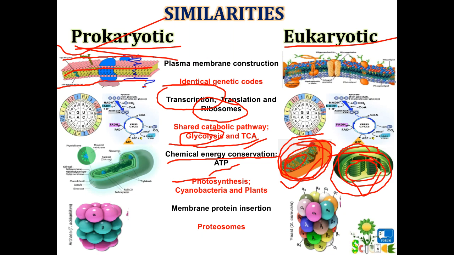Now after the transcription there is a translation, and after the translation there is a synthesis of polypeptide chain. This polypeptide chain is destined to the plasma membrane. In the eukaryotic cell there are certain different destinations also, in prokaryotic also, but here we are talking about membrane protein insertion, that means destination toward the plasma membrane. A similar kind of mechanism operates in both types of cells, prokaryote as well as eukaryote.